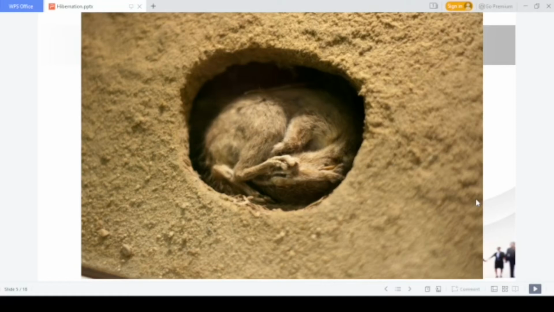That is what animals are also doing. They will be rolling up like a ball, so that there is less wastage of heat.